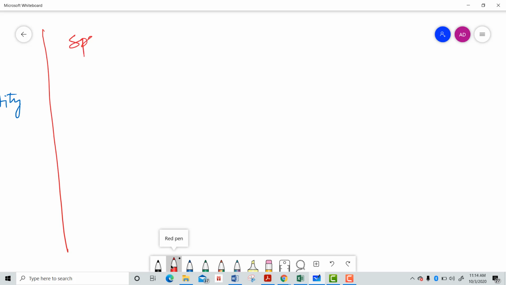Now what is speed here? Sometimes we say that the speed of my bicycle is very good, the speed of your bicycle is very less. What is speed? Remember that one. How much distance you are traveling in a particular time, that is equal to your speed, right? If I am talking about a car, this is the car. Uh-oh, I have to draw a truck over here.